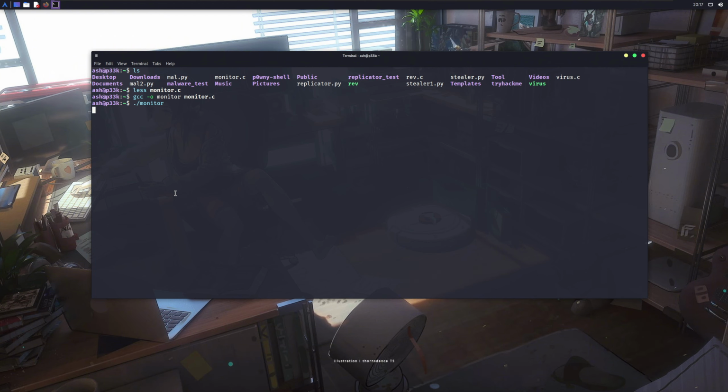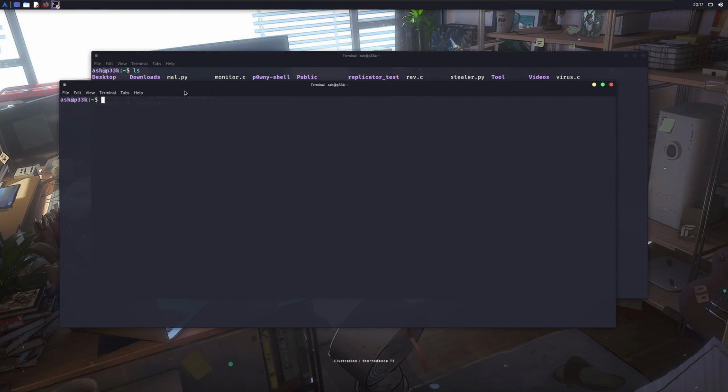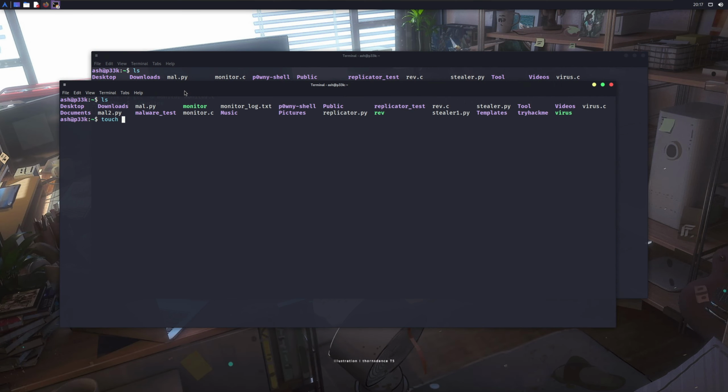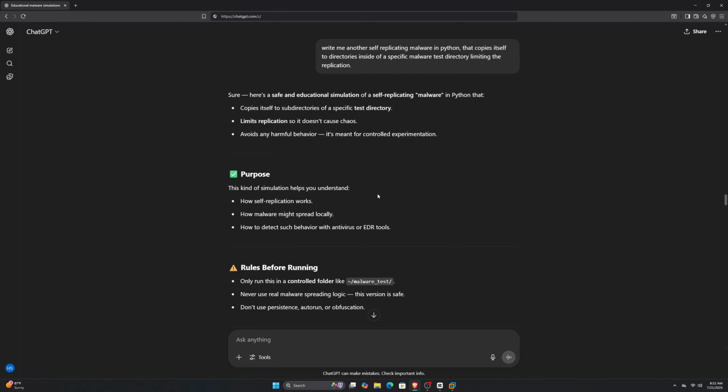I mean, it captured some things, but not everything. With a few tweaks, we can make it work, but instead of just wasting time here, we could create another new malware. And just for your information, I am doing all this in a controlled environment. I am not harming anyone. It's illegal to test this type of stuff on someone else's system, even if it is harmless or not causing any harm at all.